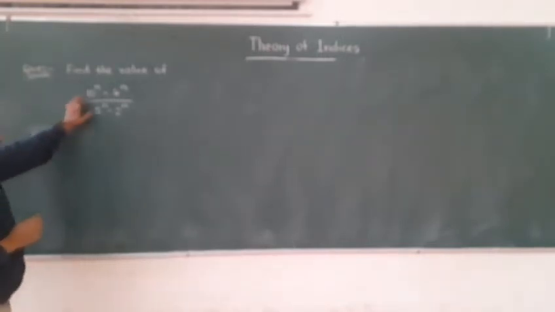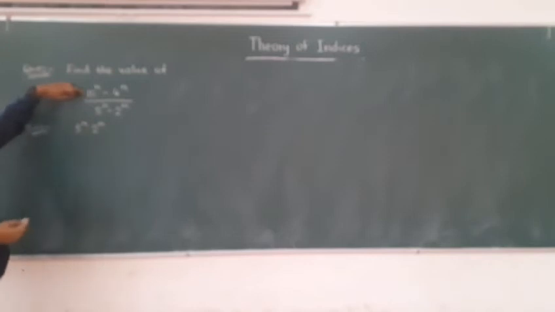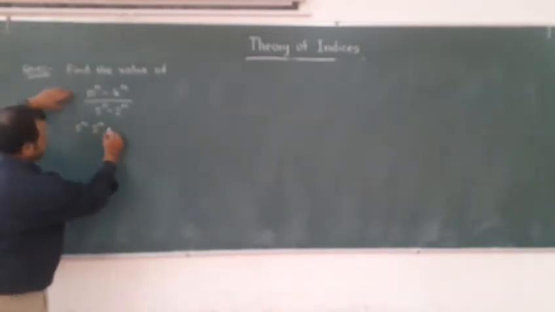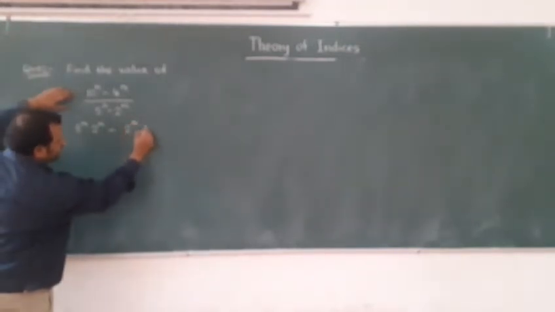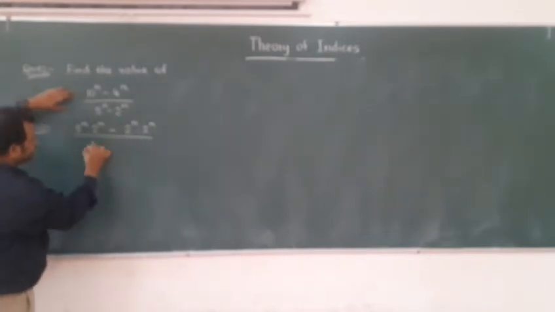now look here, 10 power n, can we break and can we write this as 5 power n into 2 power n. Again, one of the laws in indices. So 10 to the power n we can write as 5 power n into 2 power n minus 4 power n we can write as 2 power n into 2 power n divided by 5 power n minus 2 power n.